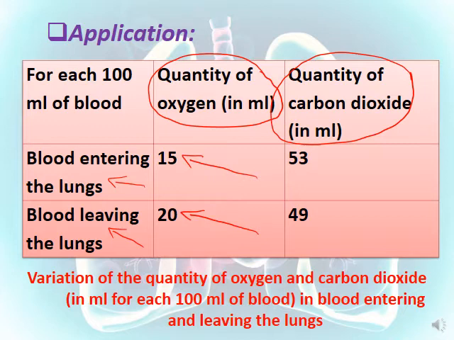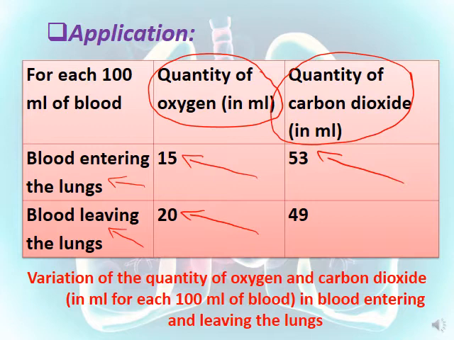So here we can deduce that oxygen moves from a medium of high concentration to a medium of low concentration. So the blood leaving the lungs takes oxygen with it. The oxygen moves from the lungs toward the blood. Whereas for carbon dioxide, what will happen? The blood entering the lungs contains 53 milliliters of carbon dioxide for every 100 milliliters of blood.